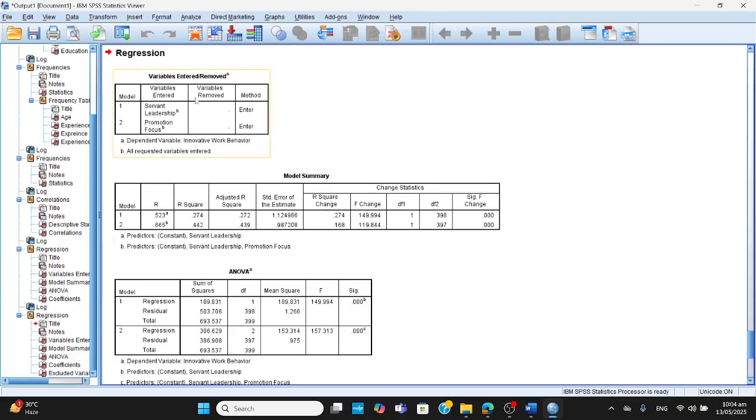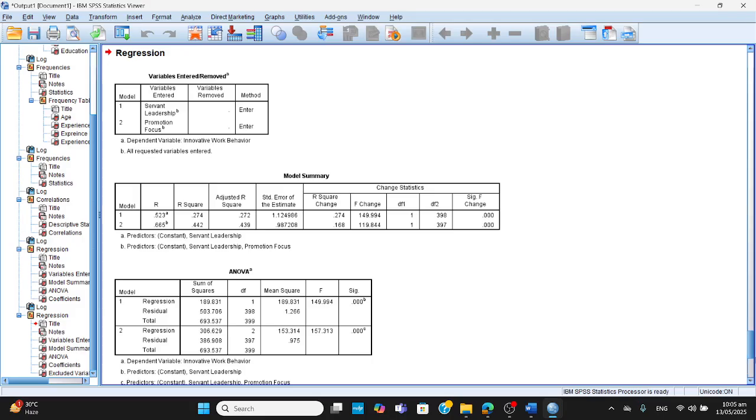Now you can have a look. There are two models. In the first model, servant leadership was a variable, and in the second model, we added another one, promotion focus. Have a look at R square. For the first model, it is 0.274, and for the second model, it is 0.442. So the R square change with the addition of the second variable: from 27, it jumped to 44. How much change? It's almost 17% change. You can see 16.8 to be exact.